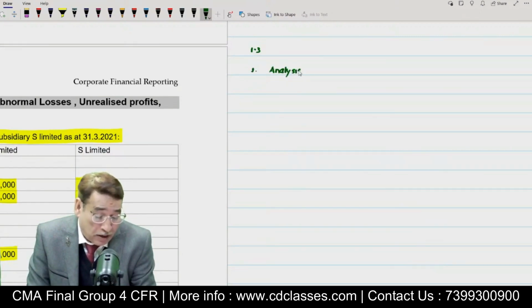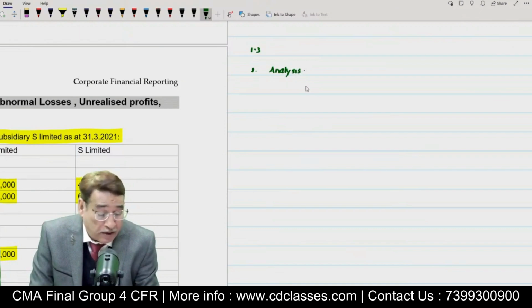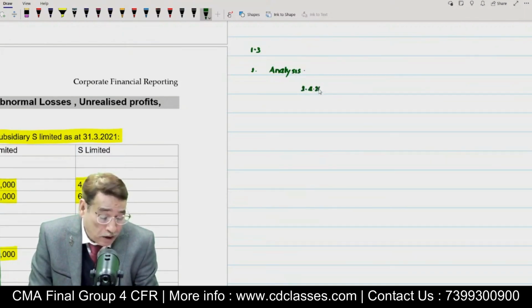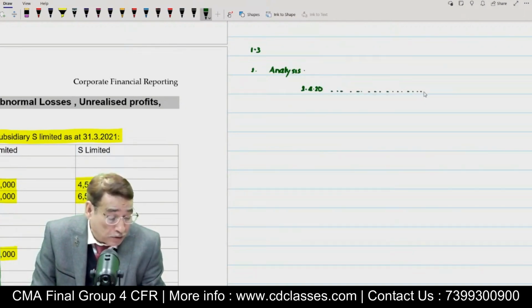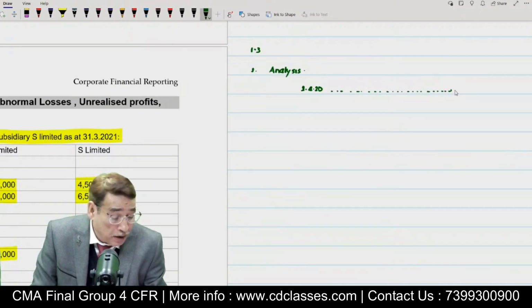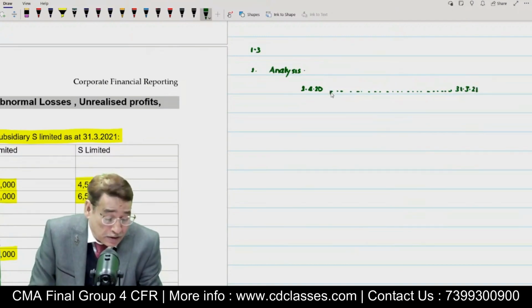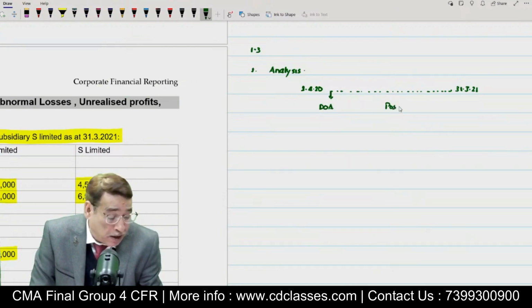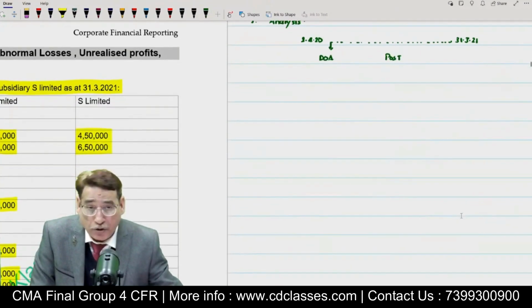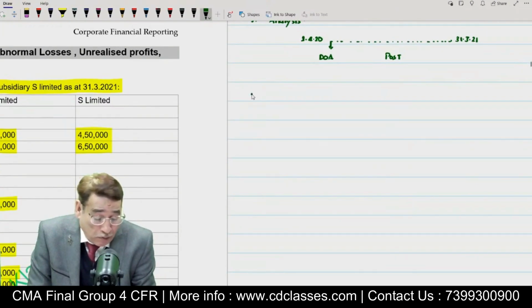In order to do the analysis, first of all, I am going to write the dates. In this particular question, the dates are 1/4/2020, beginning of the year, and the end date is 31/3/2021. Correct? Clear? Because it is given in this question that the date of acquisition is also in the beginning, quite obviously the entire accounting period will be considered as post-acquisition period.